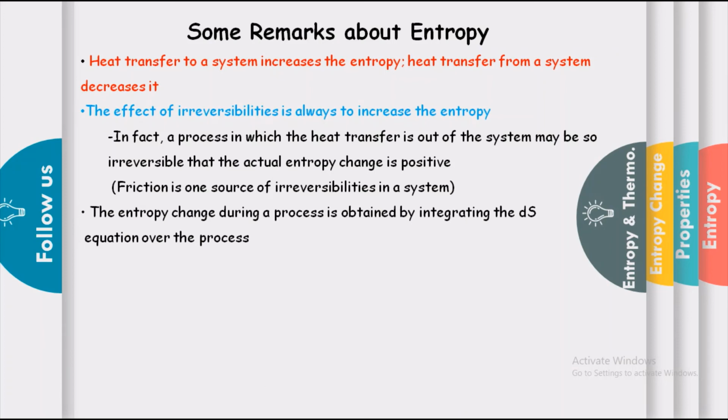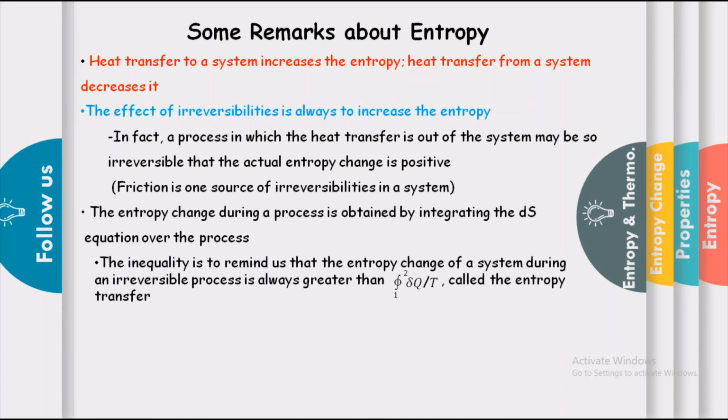The entropy change during the process is obtained by integrating the dS equation over the process, and the inequality is to remind us that the entropy change of a system during an irreversible process is always greater than the cyclic integration from 1 to 2 of δQ divided by T, and it is called entropy transfer.